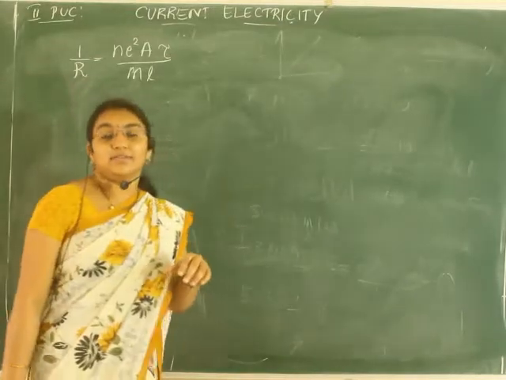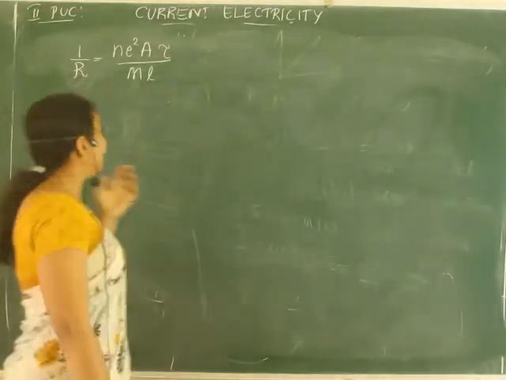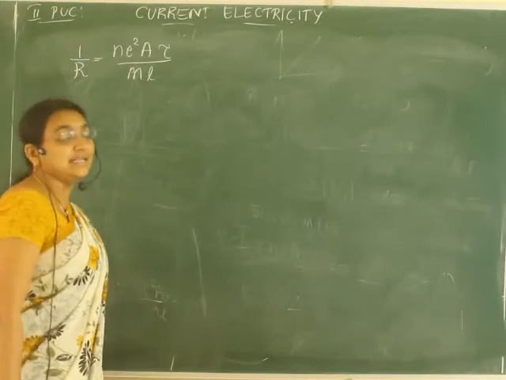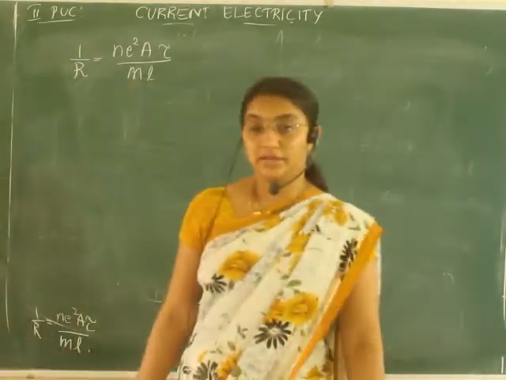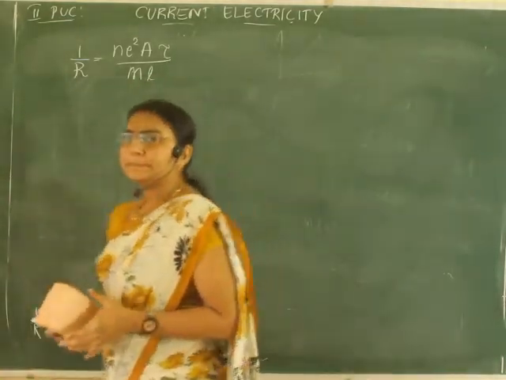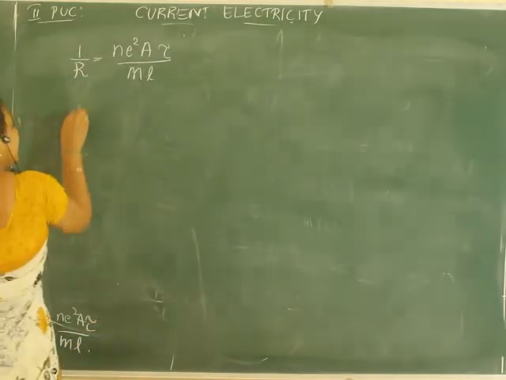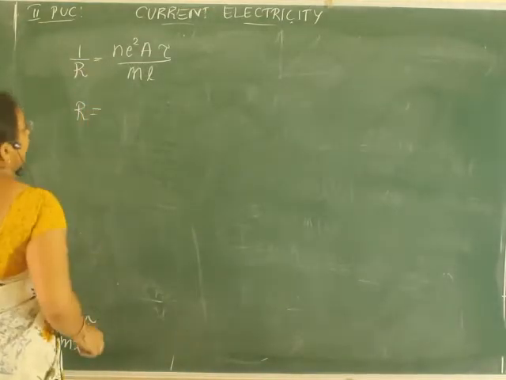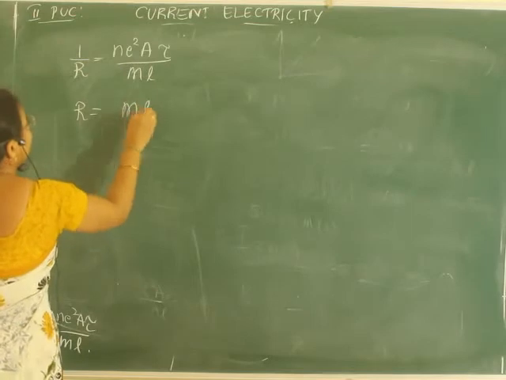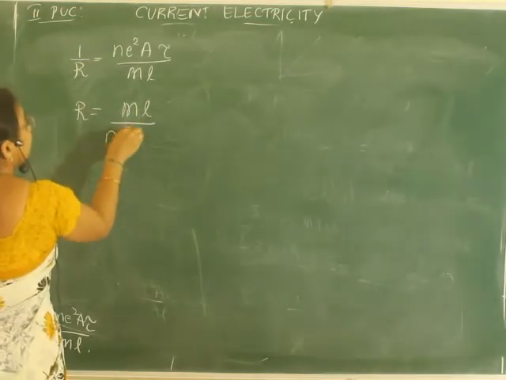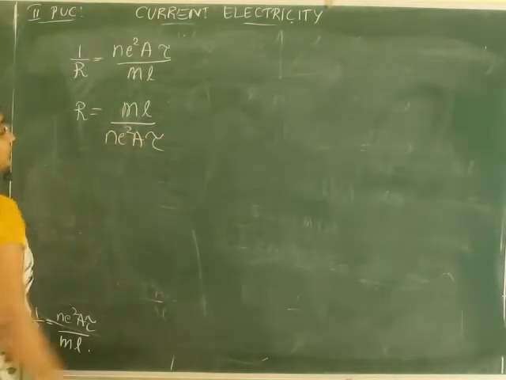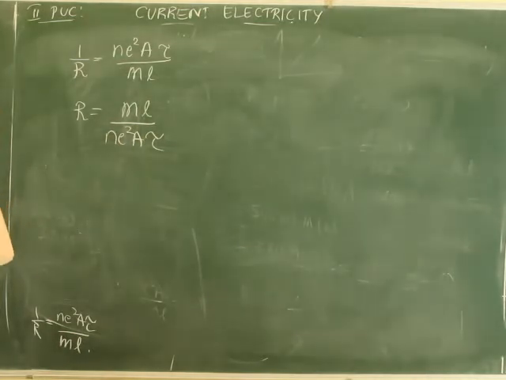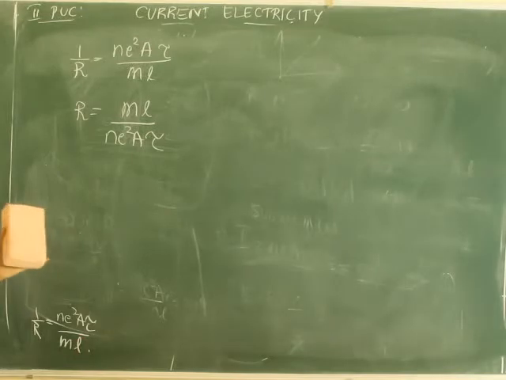So in the previous class you have learnt 1 by ρ is equal to ne²τ by m. Correct? See here, I can write this one as inverted: R is equal to ml by ne²Aτ. Correct? Now look here. Resistance of the conductor depends upon the length and area.